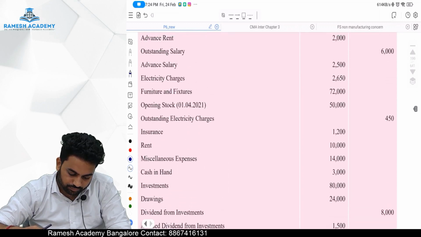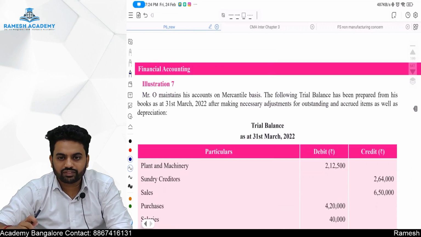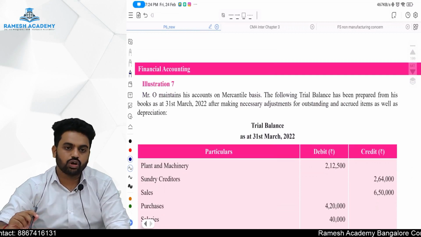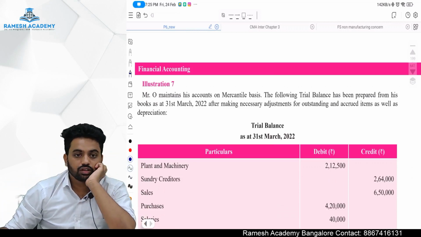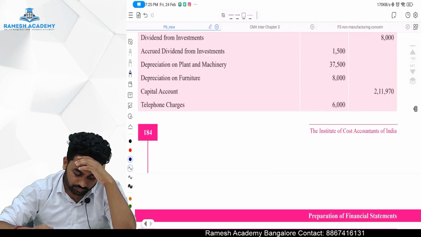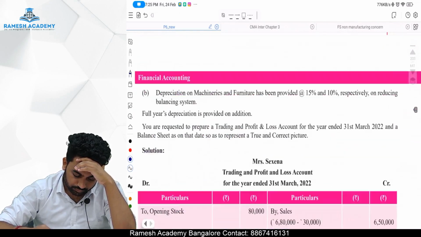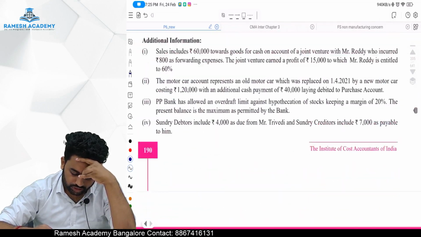Here they have given illustration number 7. I don't know whether we should continue or not. Let's stop for the day. Okay, let's close for the day. Illustration 7, illustration 8, illustration 9.